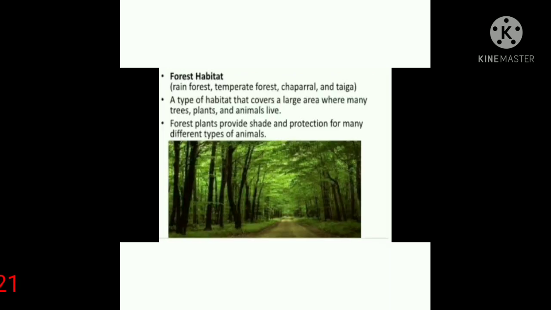A forest is a type of habitat that covers a large area where many trees, plants and animals live. Forest plants provide shade and protection for many different types of animals.